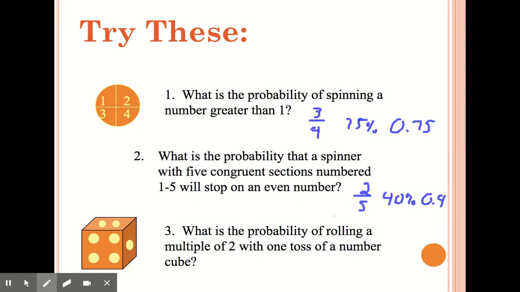And the last one, what is the probability of rolling a multiple of 2 with one toss of a number cube? So we have our number cube. We're going to throw it. We know it's going to be 6 on the bottom. And then a multiple of 2. Well, 2 is a multiple of 2. 4 is a multiple of 2. 6 is a multiple of 2. 1, 3, and 5 are not. So it's 3 out of 6, which would be 1/2, 50%, or 0.5 probability.